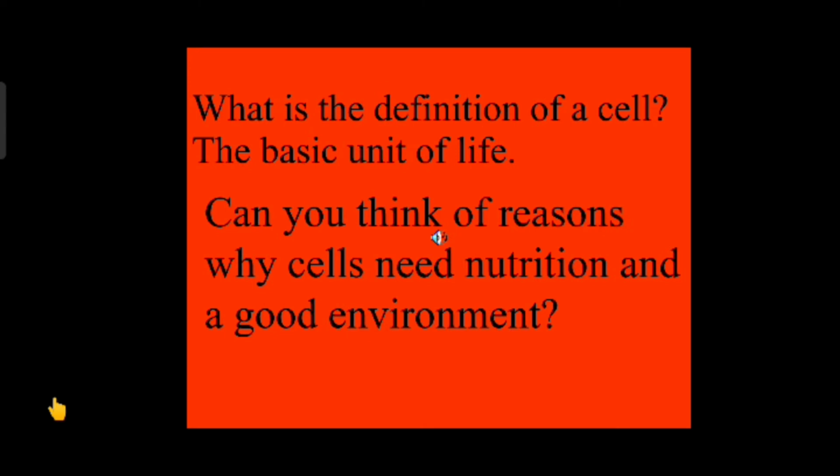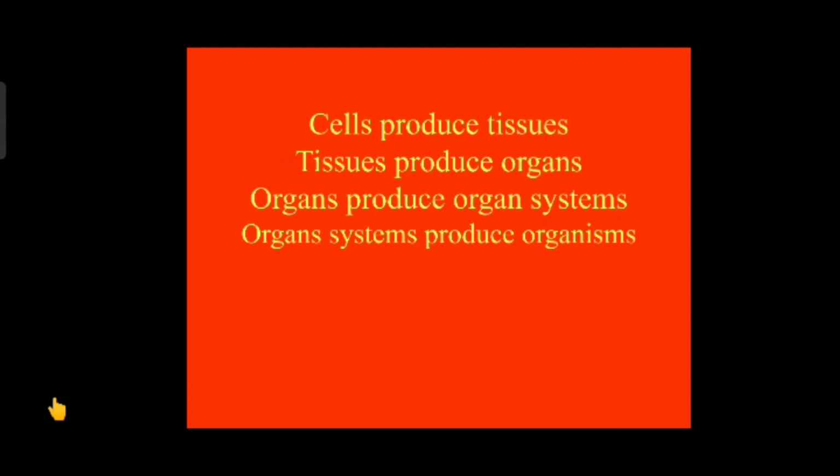Then what is the definition of a cell? Here the basic unit of life is called a cell. Can you think of reasons why cells need nutrition and a good environment? Because here the cells produce tissues, then tissues produce organs, organs produce organ systems, and further the organ systems produce organisms.